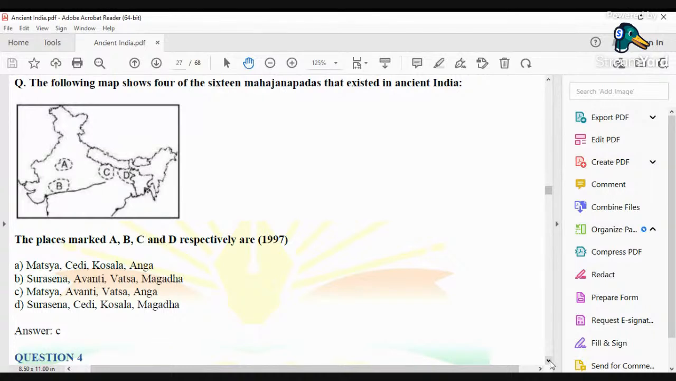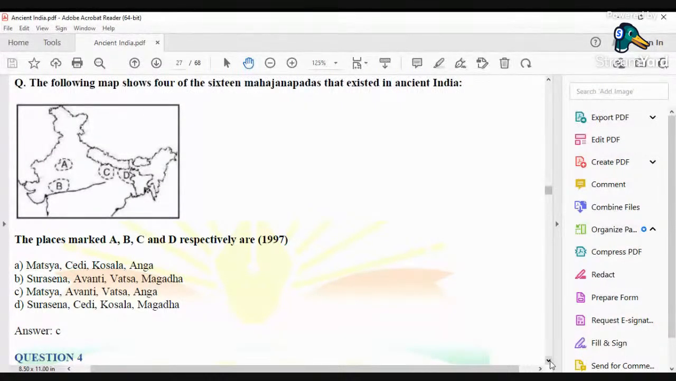How can we say that Avanti was located in that part? An easy way to remember is that Avanti had a twin capital system. The Mahajanapada of Avanti used to have two capitals. The northernmost capital was Ujjain, and the southernmost capital was Mahishmati.